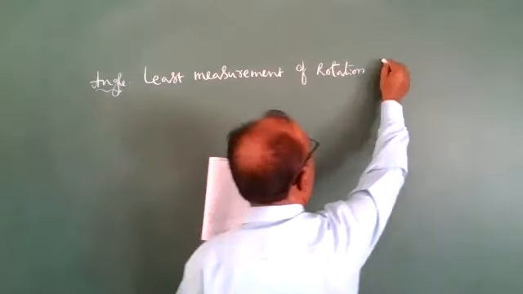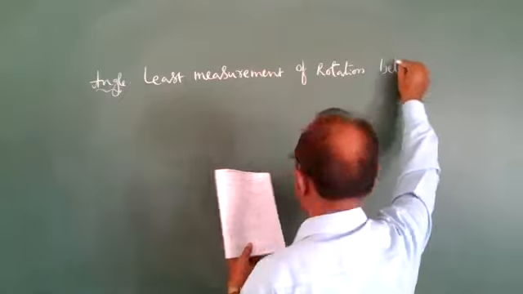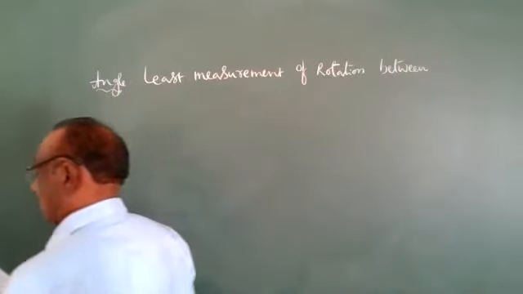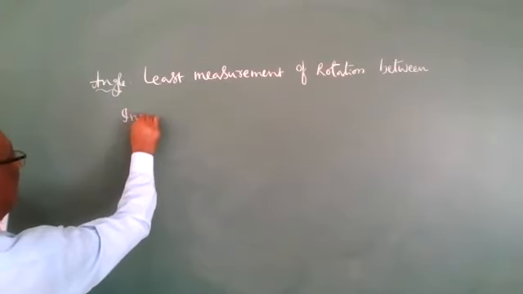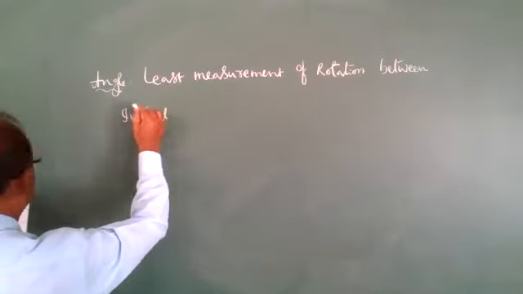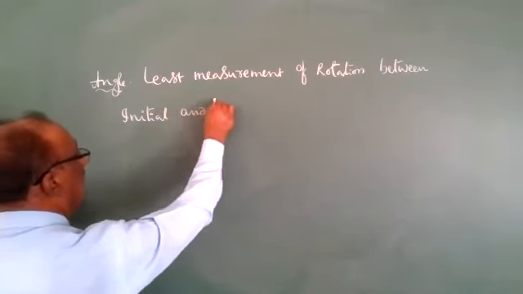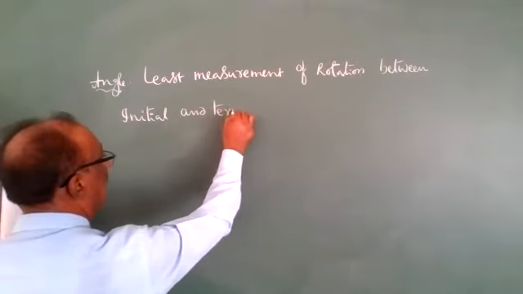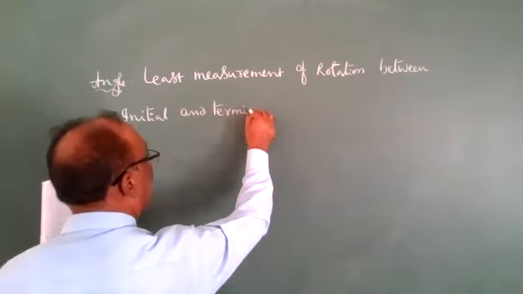Between initial and terminal, and terminating ray.